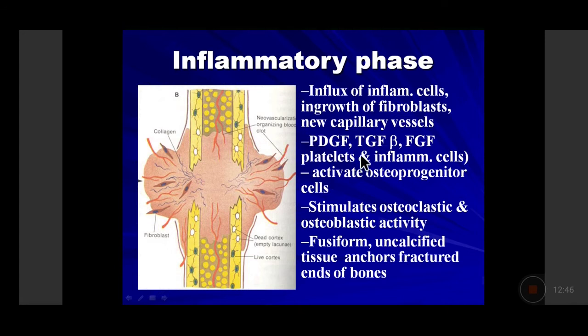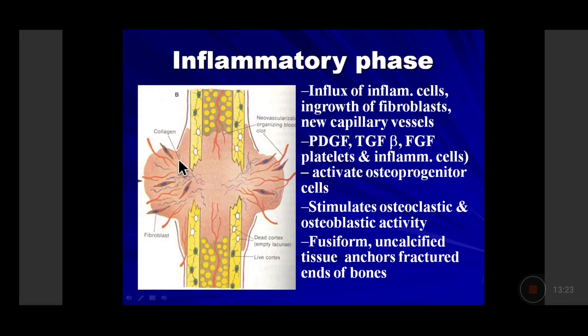Along with this, there will be release of platelet-derived growth factor, transforming growth factor beta, fibroblastic growth factor, which will be secreted by the platelets and the inflammatory cells. They will activate the osteoprogenitor cells or the osteoblasts on the surface of this cortical bone. Once these osteoblasts are activated, they will form more collagen and they will lay down the proteoglycans and the glycoproteins, and they will try to form the bone matrix so that this discontinuity is healed up.